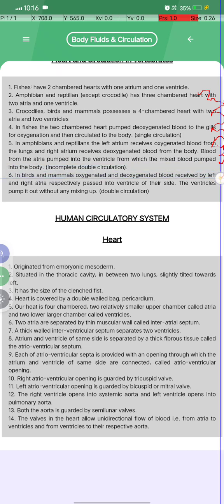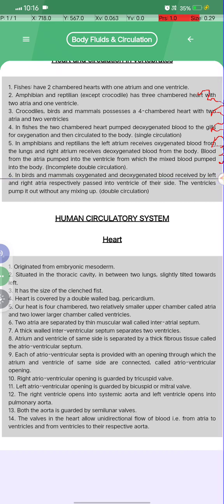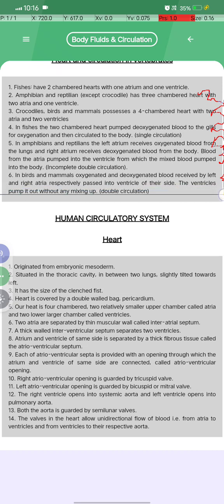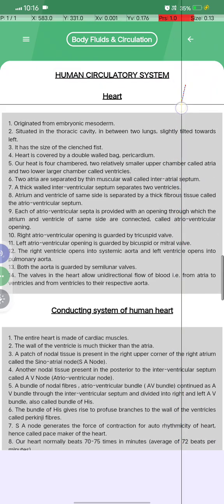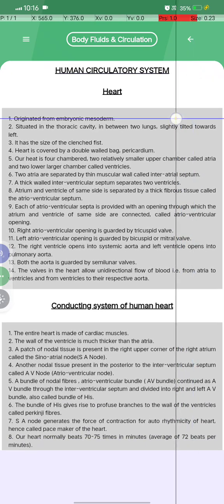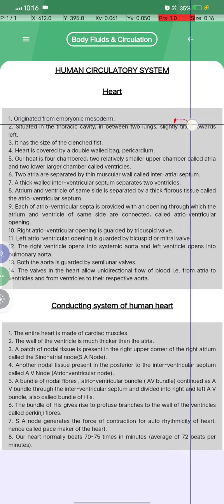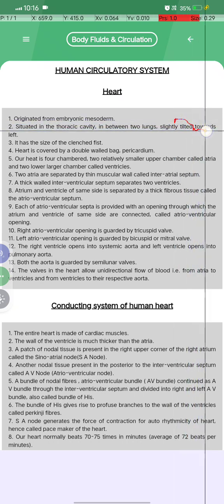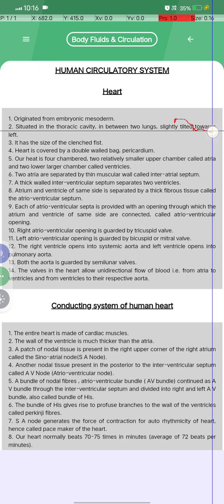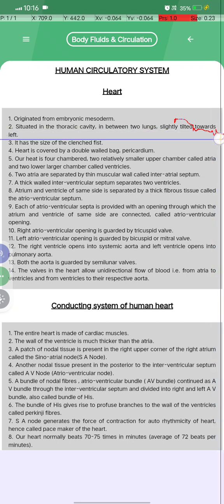Sixth, in birds and mammals, oxygenated and deoxygenated blood is received by the left and right atrium respectively and passed into the ventricle on their side, and the ventricle pumps it out without any mixing up, called double circulation. What is the human circulatory system? The heart originates from the embryonic mesoderm and is situated in the thoracic cavity in between the two lungs, slightly tilted towards the left.